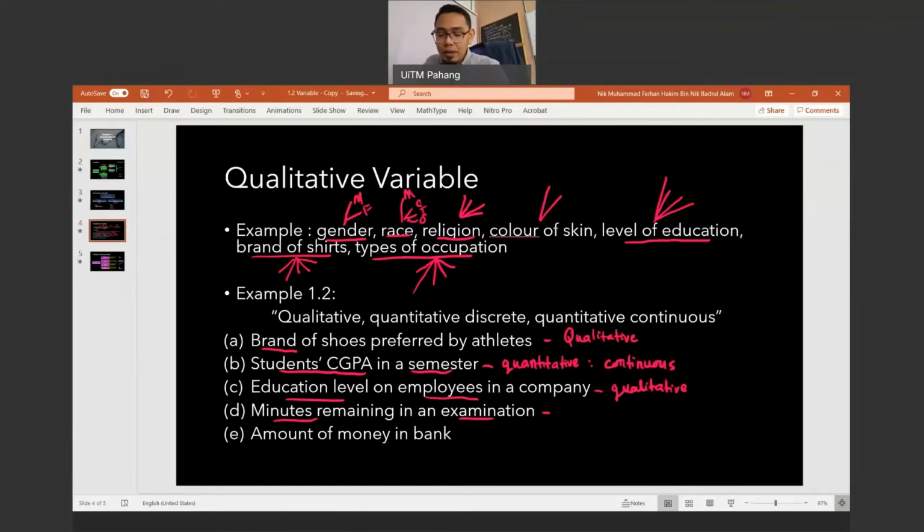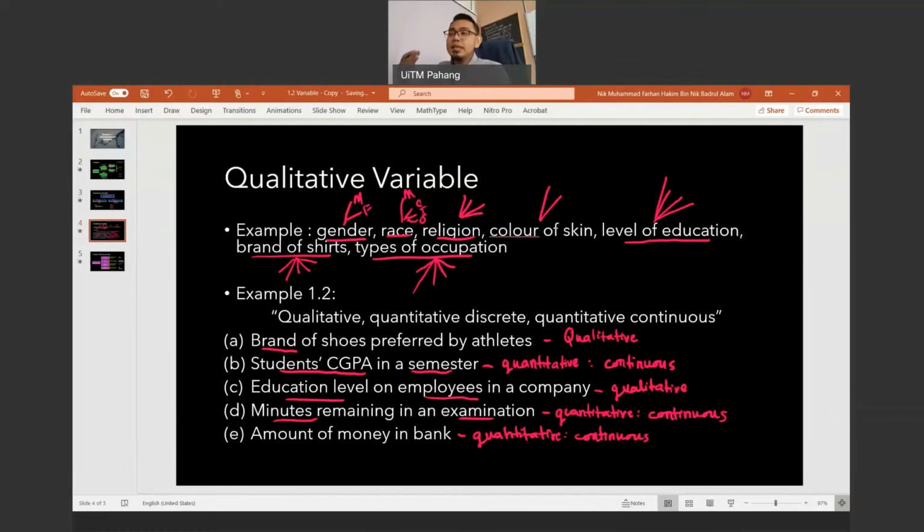So that one would be ada nombor, so of course quantitative, but because it is quantitative, we have to decide whether it is continuous or discrete. It is actually continuous, all right? So next one, amount of money in a bank. Of course, duit bilangan, quantitative, and it is continuous. Okay, so basically it is something like this.